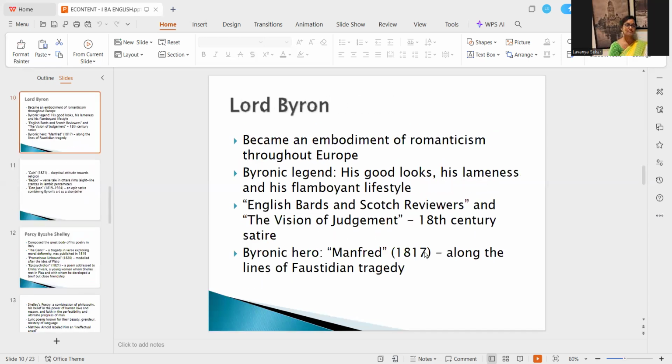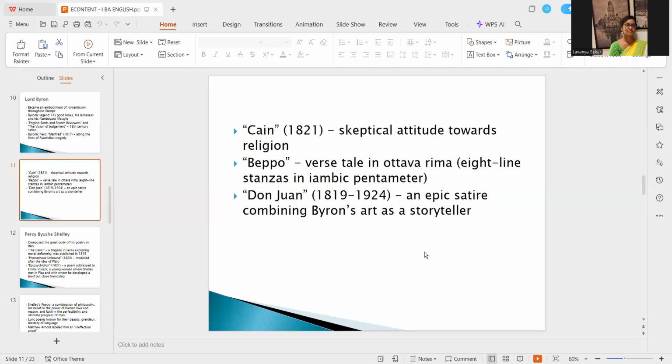So that was about Byron. If chance permits, we'll be reading or looking into Don Juan in greater detail, because when you read Don Juan, you can understand why Byron was regarded as the embodiment of Romanticism, right? His legacy stands tall when compared to that of Keats and Shelley, right?